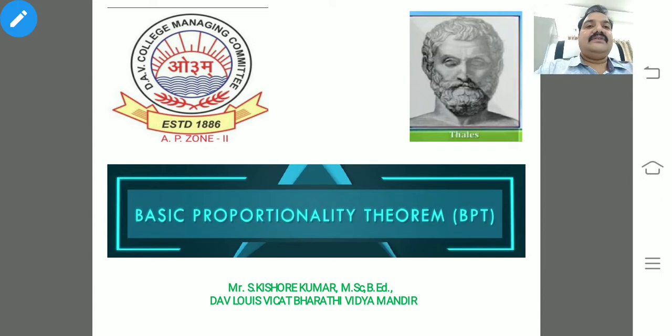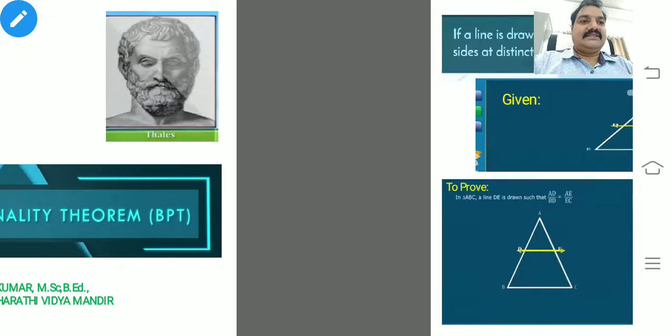So today we would like to discuss the basic proportionality theorem. The theorem was introduced by the great Greek mathematician Thales. So this theorem is popularly known as Thales theorem also. So my dear students, without wasting our time, let's have a glance.